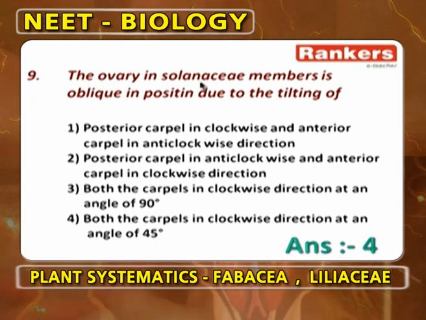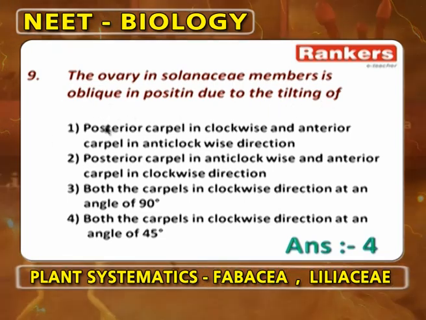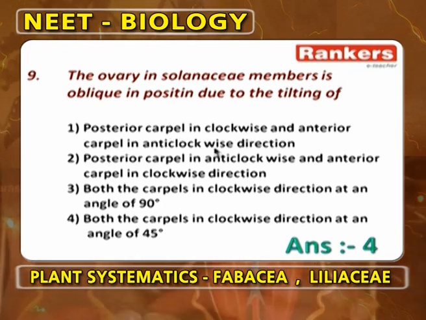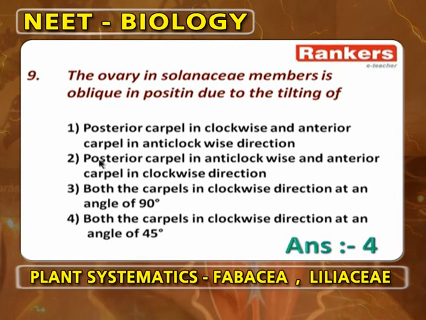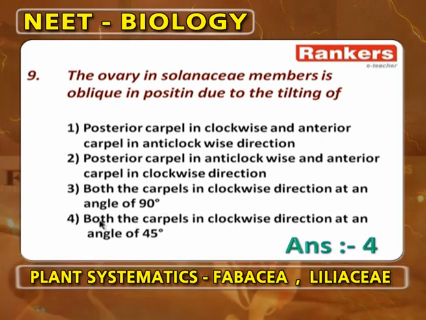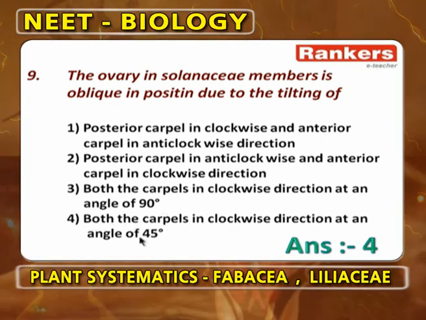The ovary in Solanaceae members is oblique in position due to the tilting of carpels. Posterior carpel in clockwise and anterior carpel anti-clockwise is wrong. Posterior carpel anti-clockwise and anterior carpel clockwise is wrong. Both the carpels in clockwise direction at an angle of 90 degrees is wrong. Both the carpels in clockwise direction at an angle of 45 degrees.